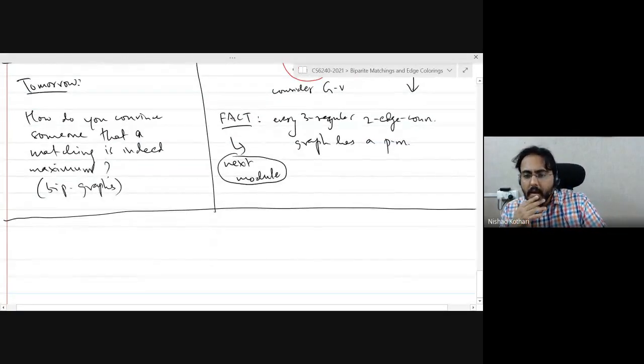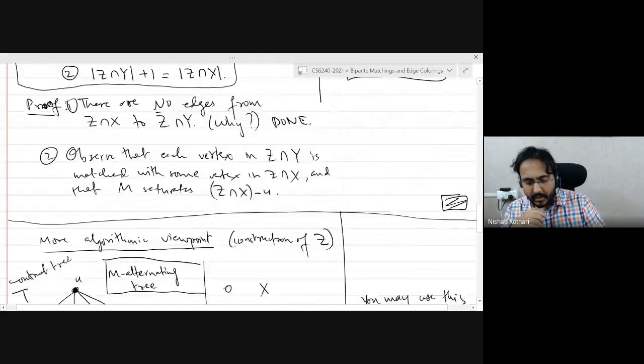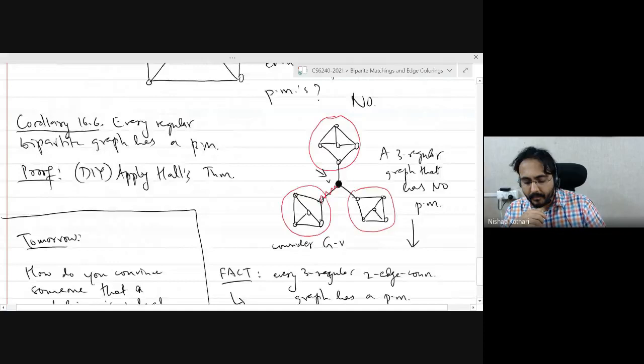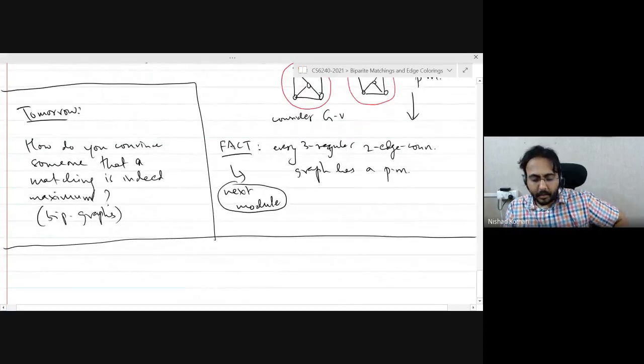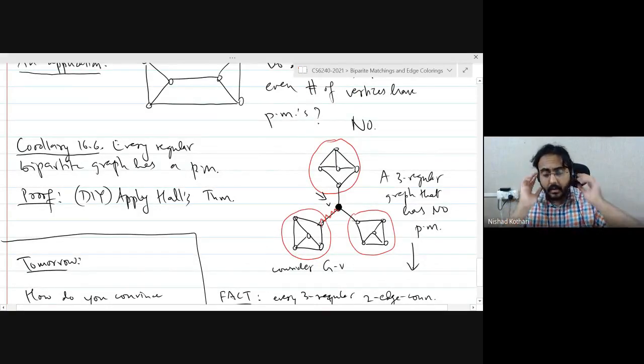Okay, good. So that's all for today. Are there any questions or concerns? Try proving this on your own. It's not too difficult. It's quite a straightforward counting argument.